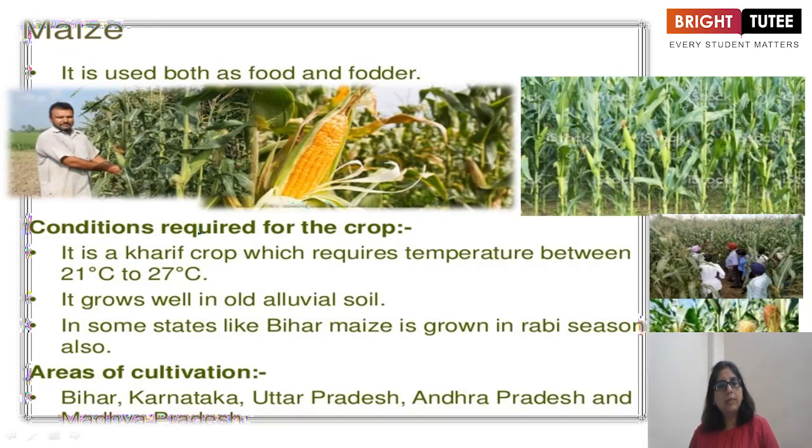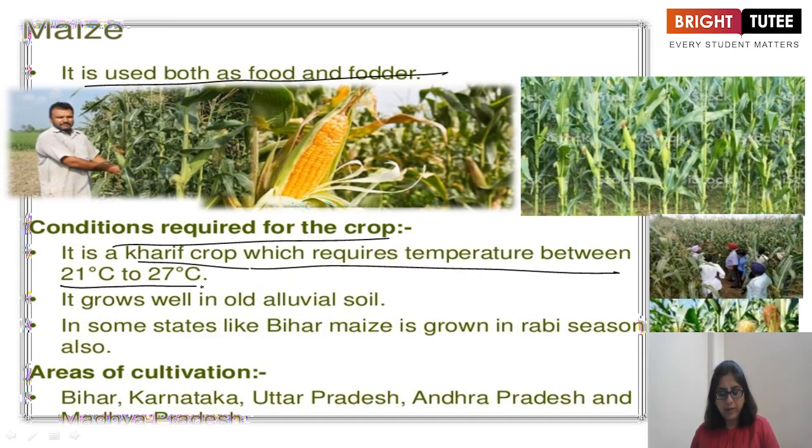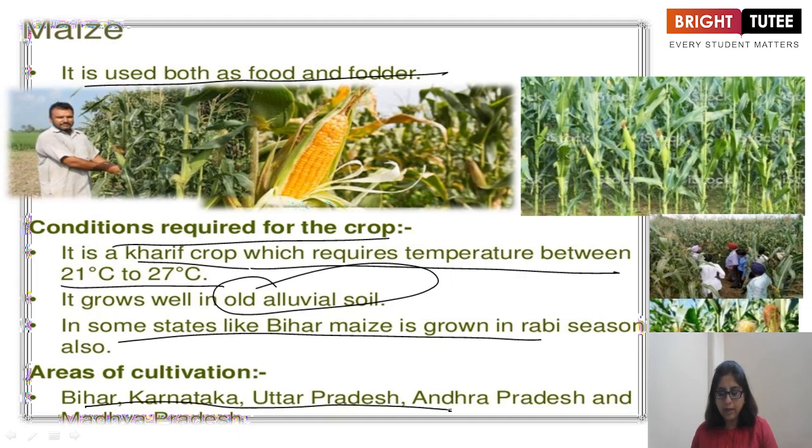Now, maize. It is used both as food and fodder. Conditions required for the crop: it is a kharif crop which requires temperature between 21 degrees Celsius to 27 degrees Celsius. It grows well in old alluvial soil. In some states like Bihar, maize is grown in rabi season. And areas for cultivation are Bihar, Karnataka, Uttar Pradesh, Andhra Pradesh and Madhya Pradesh.